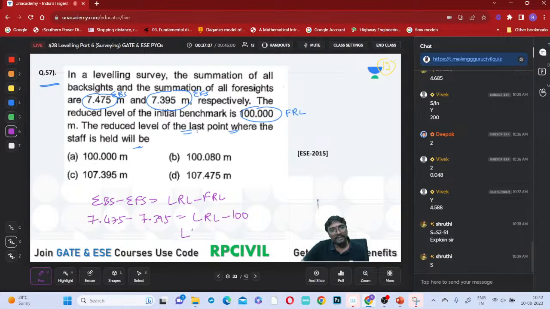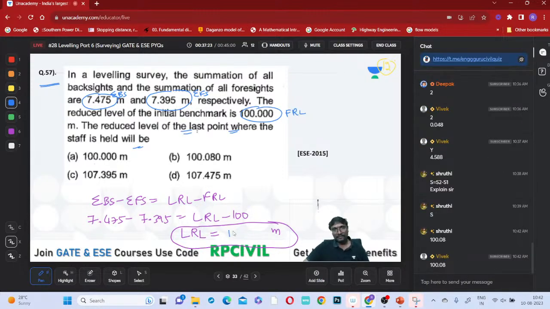Right? So tell me, that last point reduced level, LRL, how much does it come to be, all of you? How many meters is that last point reduced level? 100.08 meters, right? Which option is correct now? Option B will be the correct answer.